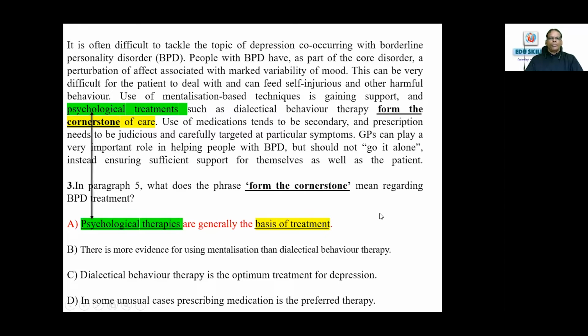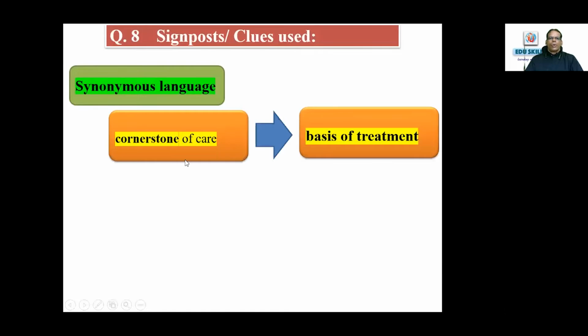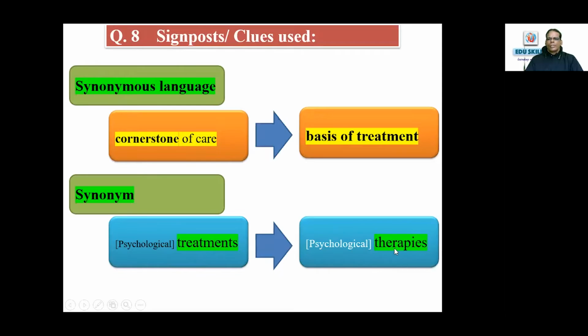Signpost: synonymous language, cornerstone of care, basis of treatment. And next is the synonym used: treatments here, psychological therapies. So that's a clear strategy telling you this is the answer. Ultimately, it is there in the sentence itself. Need not go anywhere. Just go to that particular highlighted bold expression, the word or phrase, then read the same sentence. If you don't find it, go to the next sentence or the previous sentence. That's all you need to do.